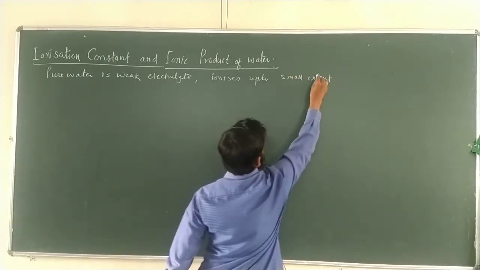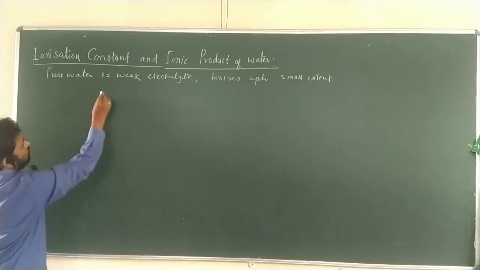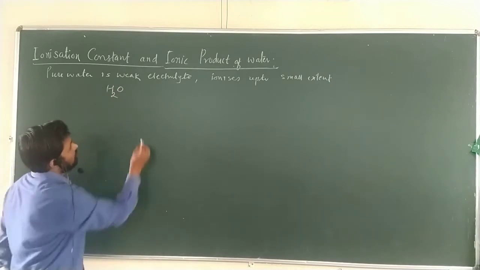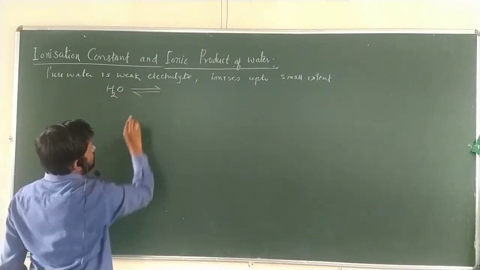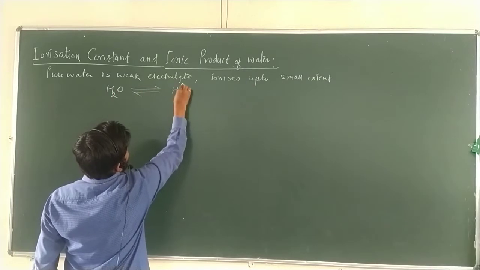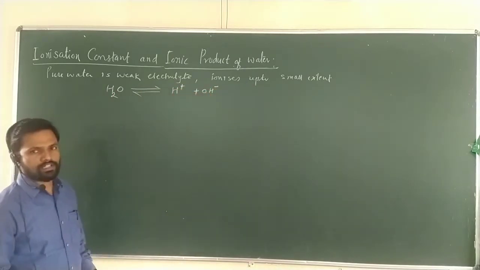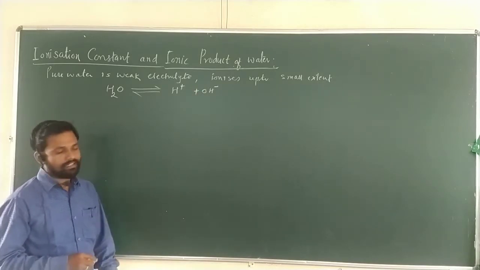So, we can show here how water, which is in the liquid form, can be ionized into H plus and OH negative ions.